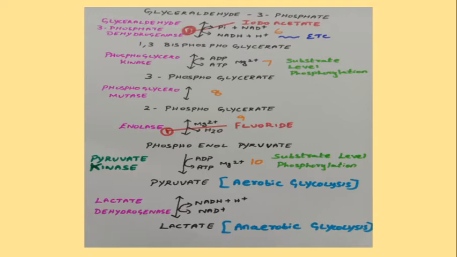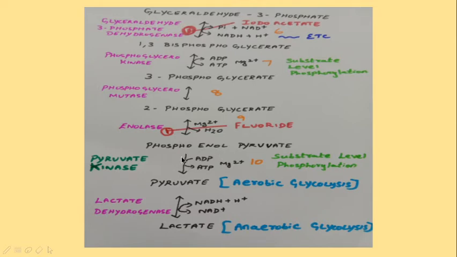Next step is that 2-phosphoglycerate is dehydrated. That means one molecule of water is removed from 2-phosphoglycerate with the help of the enzyme enolase to give phosphoenolpyruvate. Mg2+ acts as a cofactor here. The inhibitor for enolase is fluoride, a strong inhibitor of the enzyme. Enolase requires either Mn2+ or Mg2+ for its activity. It's again a reversible reaction.